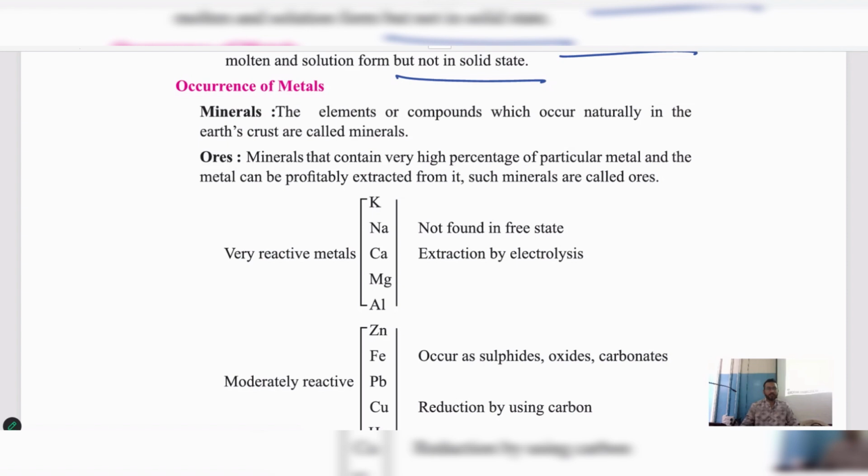Occurrence of metals. How do metals occur? Now, occur means what? Occurrence is nothing but how do we get them? How do we find them, in what way do we get them? That is occurrence. Occurrence of metals.